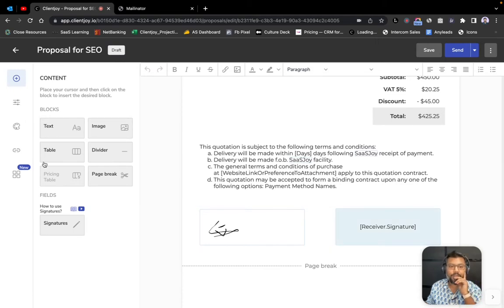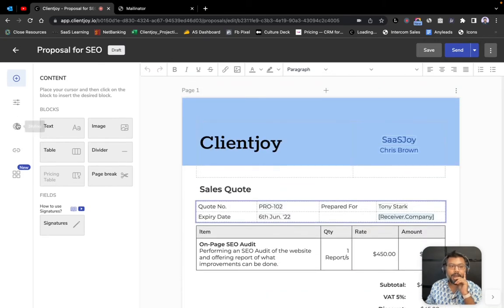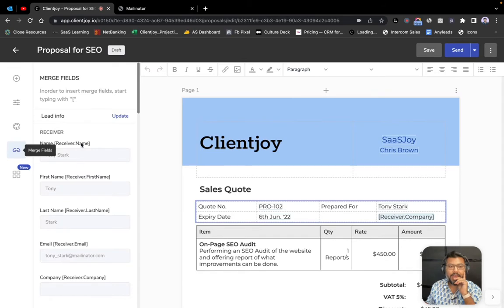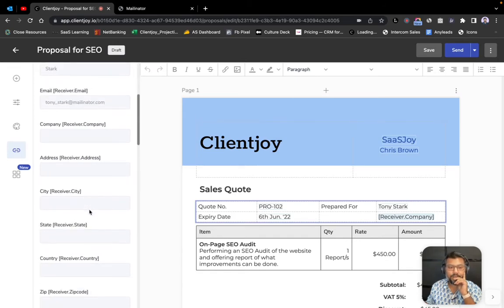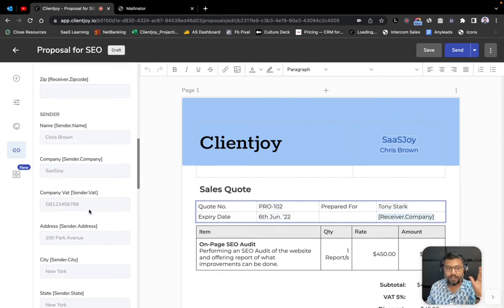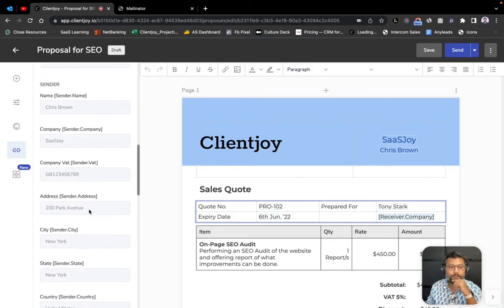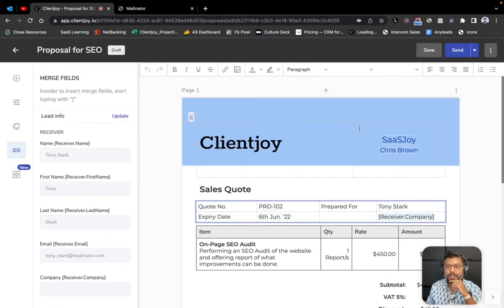It already carries my signature, and over here is where the lead is supposed to sign. I can add all of these different elements like text, images, table, divider, and so on and so forth. I can also change styling in terms of background colors. I can add or remove merge fields. These are all the merge fields that are available over here. Had I filled in everything for this particular lead, all of those things would have appeared over here, but I have not done that for now. And there are fairly rich formatting options, right? You can go to town in terms of building and designing your proposal and then using them as a template.